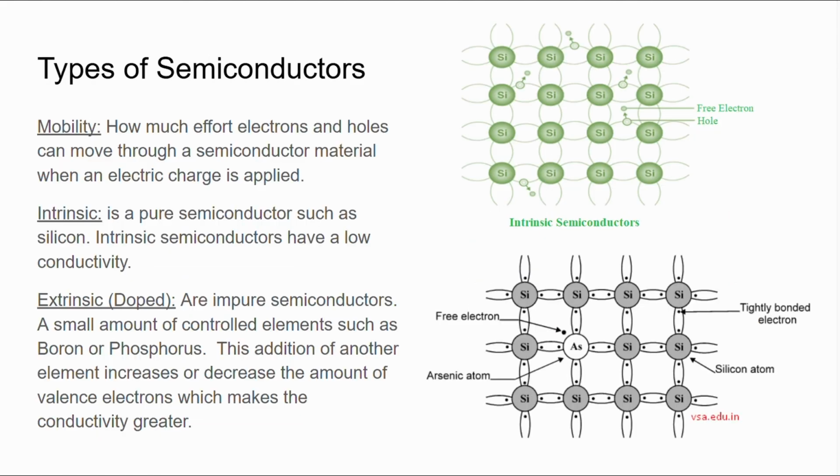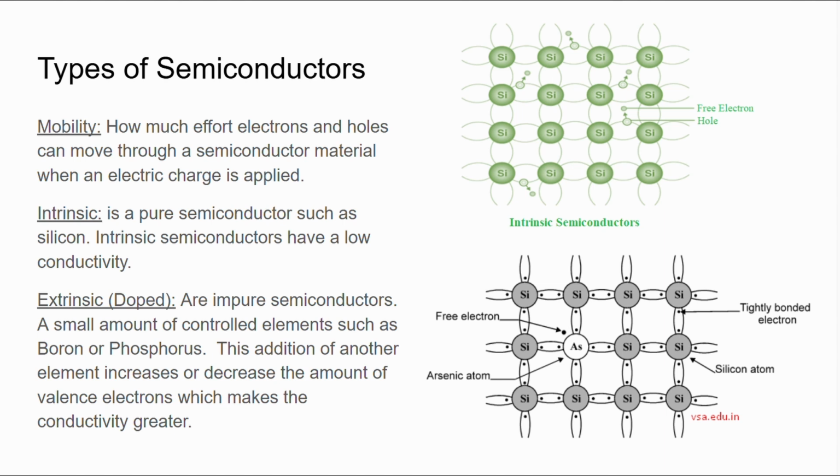We then have types of semiconductors. A semiconductor, again, can be seen as a solid with electrical conductivity between that of a conductor and an insulator. So we have the first type, which is mobility.